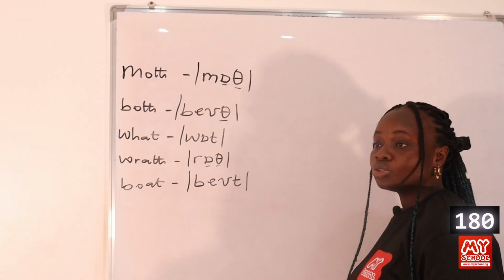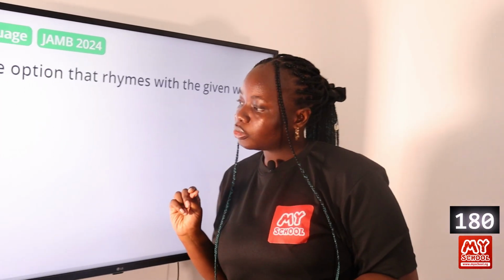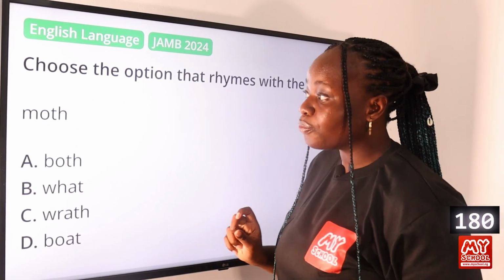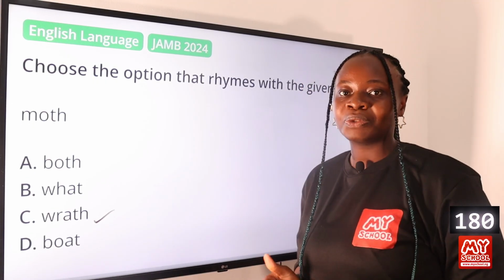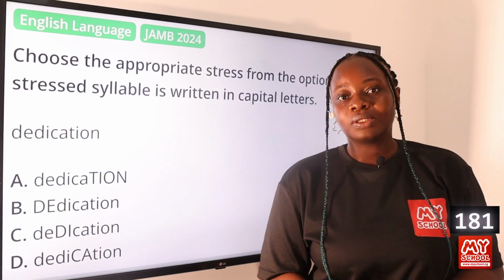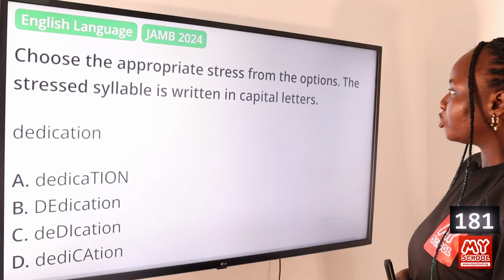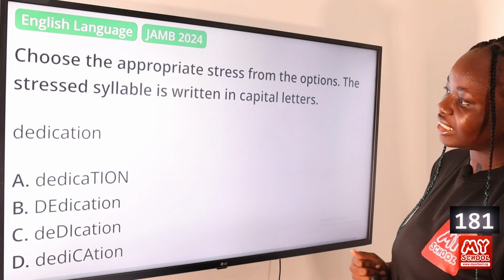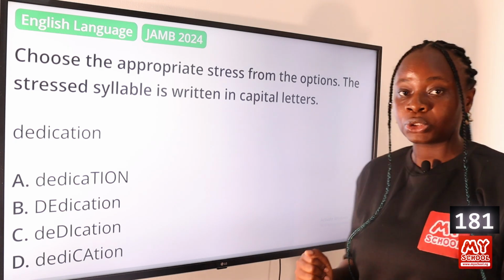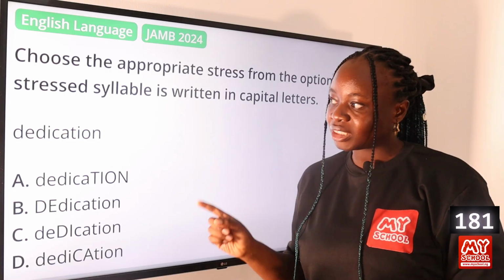So let's go to the board to mark our answer. So from the transcription of the words, we can see that option C, wrath and moth, rhyme with each other. So this makes option C the answer to this question. Question 181. Choose the appropriate stress from the options. The stressed syllable is written in capital letters. The word is dedication. So we have to choose the option that has the appropriate stress pattern for the word.